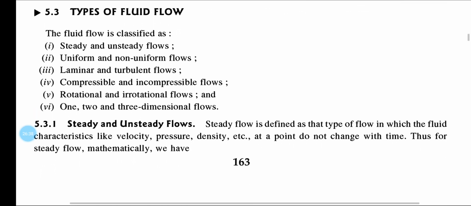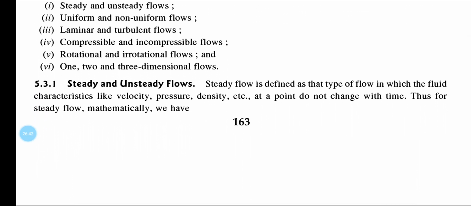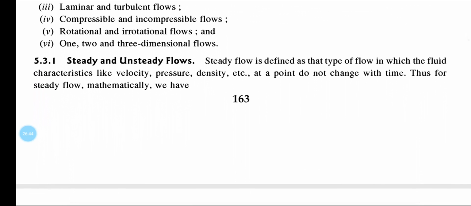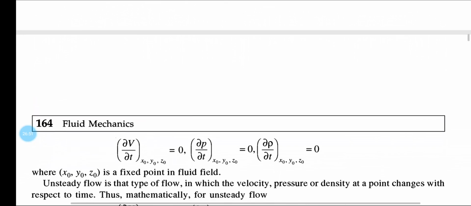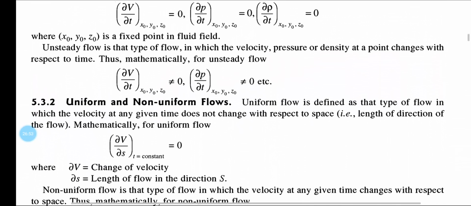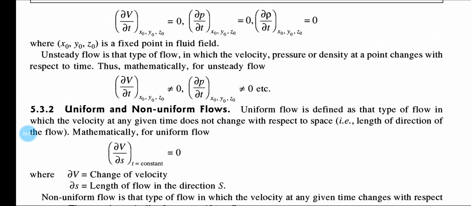Types of flow were discussed, where steady flow, unsteady flow, uniform and non-uniform flow were discussed, laminar and turbulent flow were discussed, compressible, incompressible flow, rotational, irrotational, one dimensional and two dimensional flow were discussed. Now here you can see the equations for steady flow: del V by del t is equal to 0, del p by del t is equal to 0, del rho by del t is equal to 0.